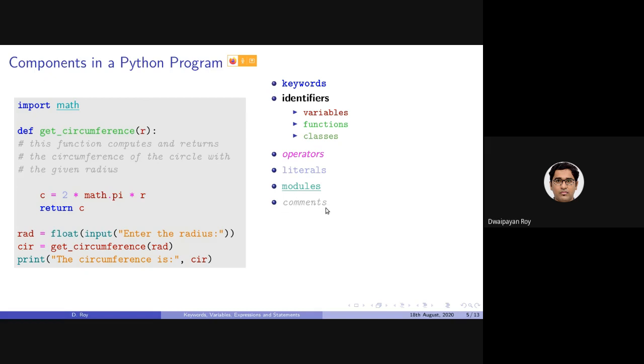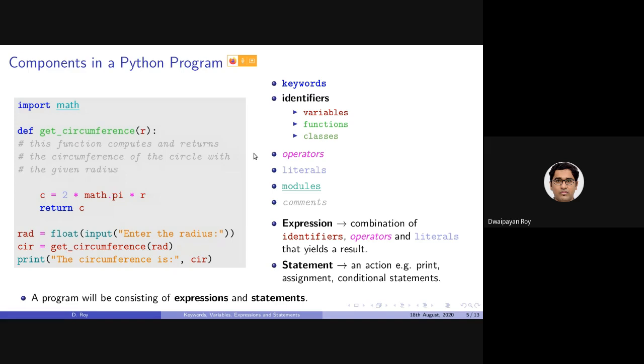Another component is comment. Comment is basically the fifth phase of the program development phases that we have discussed. The comment, as you can guess now, is for documenting your code, to write in simple language what the program is all about. I have written a set of comment lines here to state what this function is supposed to be doing. Again, don't get frustrated. We'll be discussing this later on. I'm just showing you the different components in a Python program. We will be discussing them one after the other in detail.